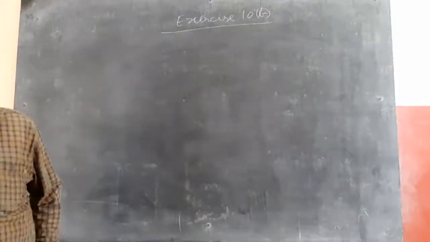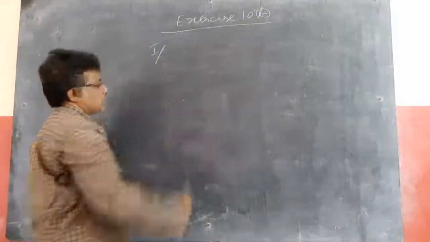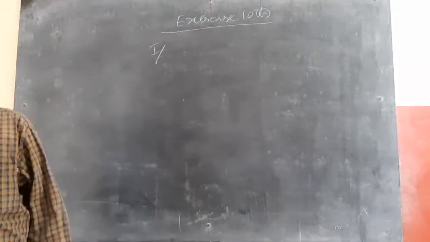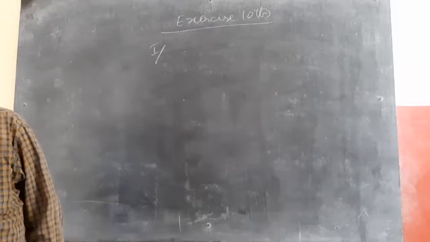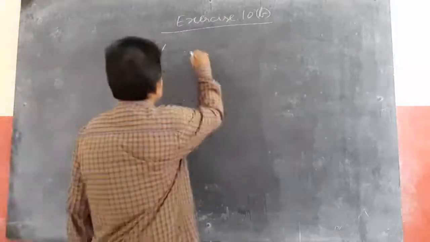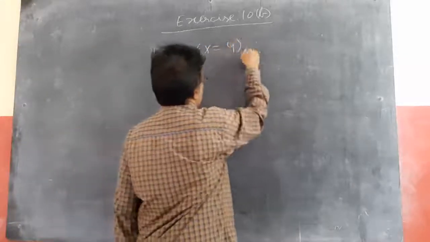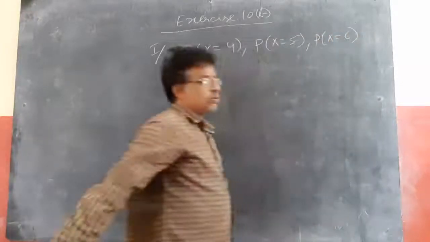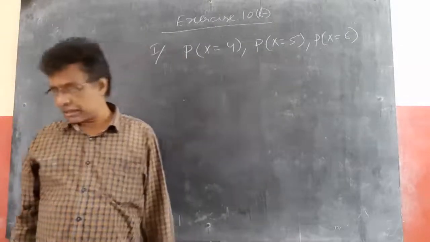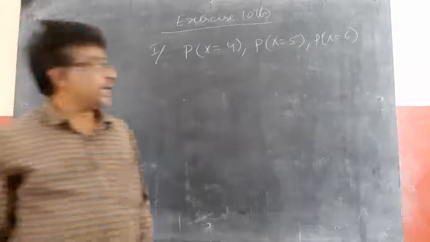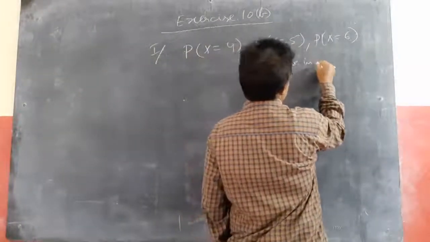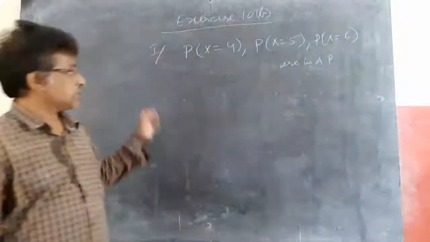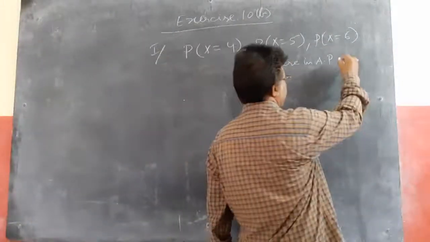Number 1. If the experiment of tossing a coin is done n times and X denotes the number of heads, and P(X = 4), P(X = 5), P(X = 6) are in AP, then find n.